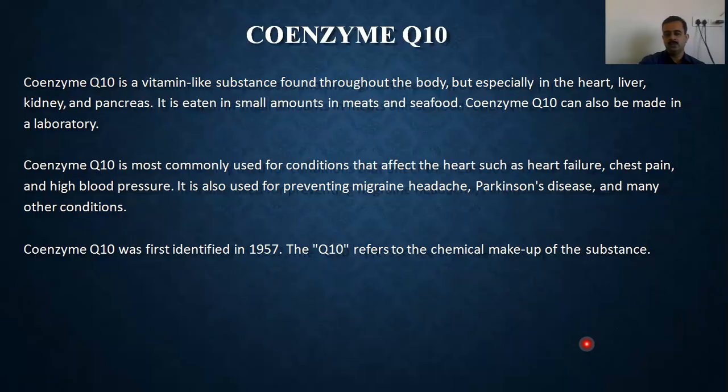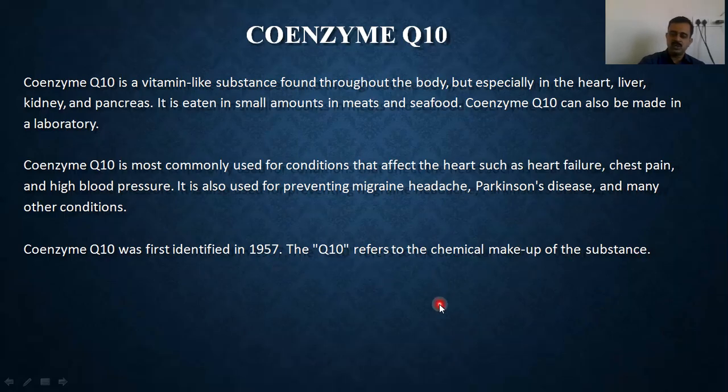Coenzyme Q10. This coenzyme Q10 is a vitamin-like substance found throughout the body, but especially in the heart, liver, kidney, and pancreas. It is eaten in small amounts in meats and seafood. Coenzyme Q10 can also be made in a laboratory. Coenzyme Q10 is most commonly used for conditions that affect the heart, such as heart failure, chest pain, and high blood pressure. It is also used for preventing migraine headache, Parkinson disease, and many other conditions. Coenzyme Q10 was first identified in 1957, and Q10 refers to the chemical makeup of that particular substance.